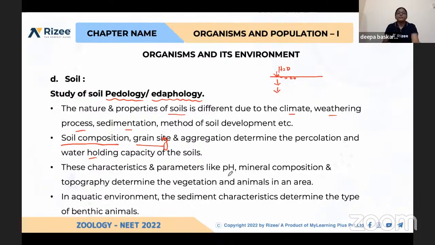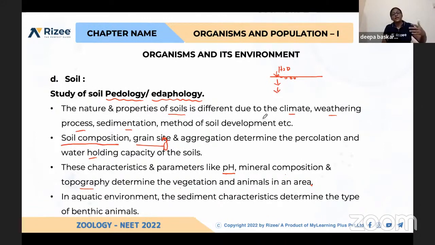So these parameters like pH, mineral composition, topography, determine the vegetation and animals in India. Based on these factors only, because how much water can be captured by the soil is very helpful for the plant for living.